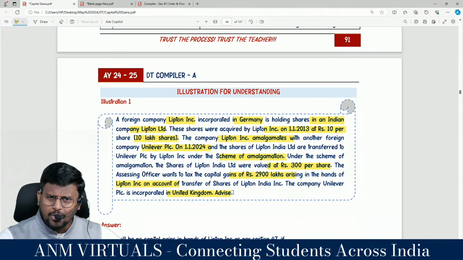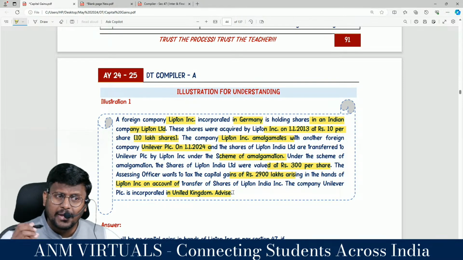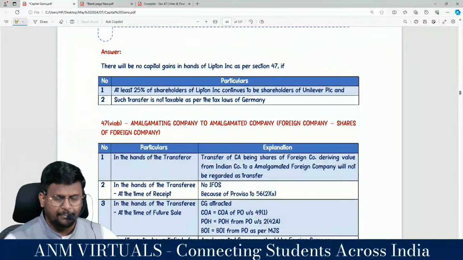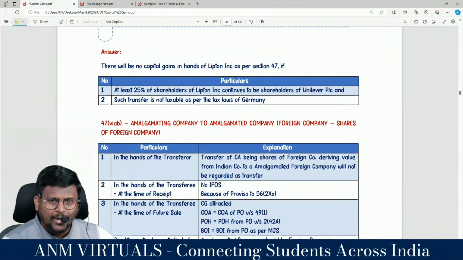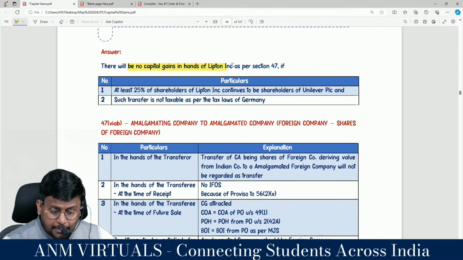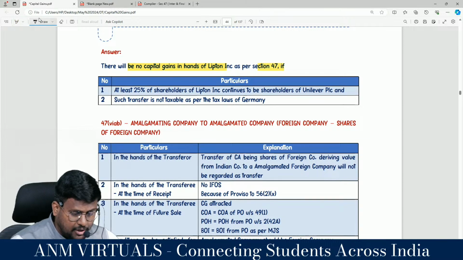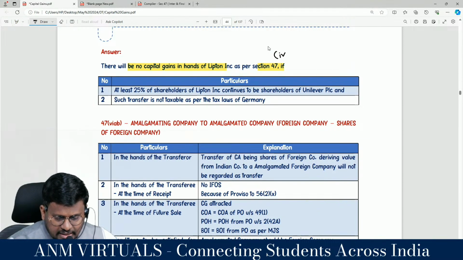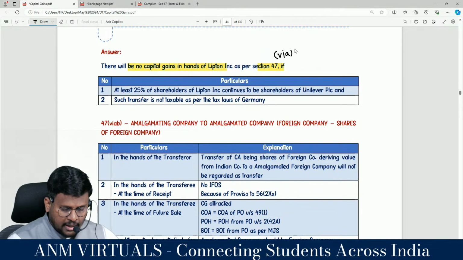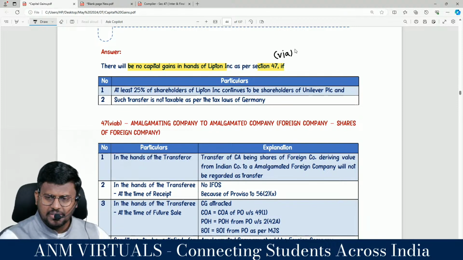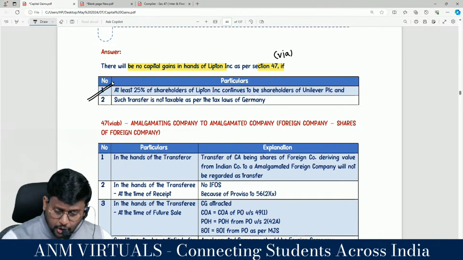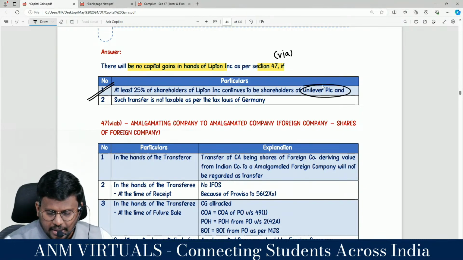No, sir, because the AO wants to tax the capital gain in the hands of the amalgamating foreign company. If the conditions under 47 clause NA have been satisfied, it will not be regarded as transfer. Sir, there will be no capital gain in the hands of Lipton Incorporation as per 47 clause NA. Correct? If at least 25% shareholders of Lipton Incorporation continue to be shareholders of Unilever PLC, correct?